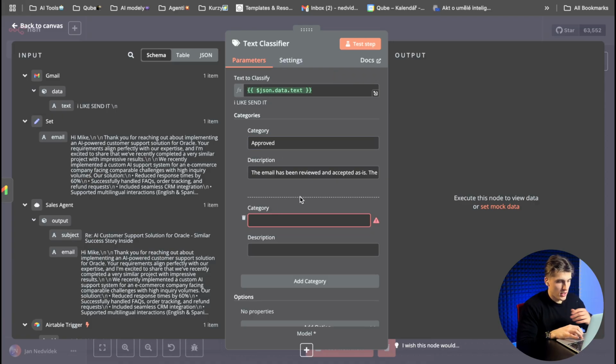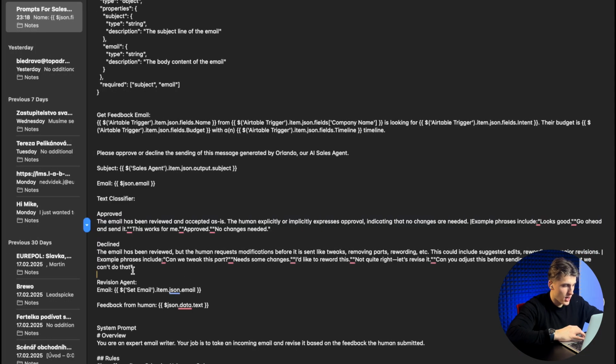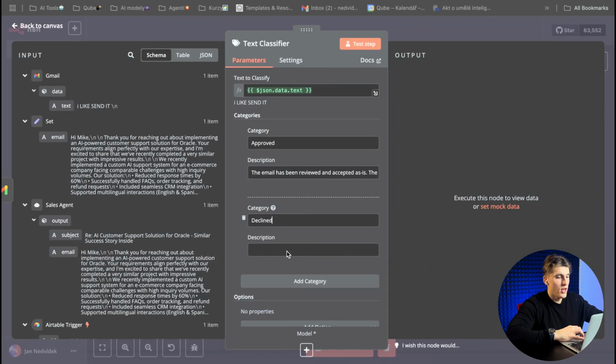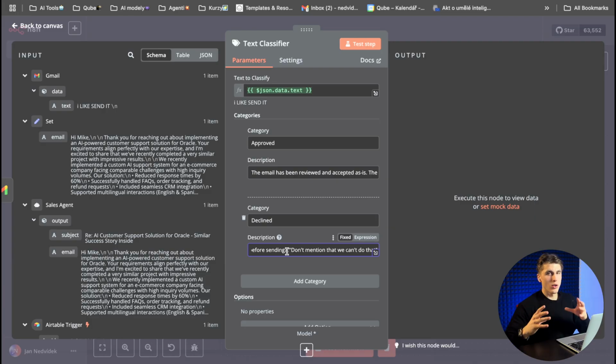The next category will be declined, and also here I described what declined means. Imagine, guys, the whole AI world is like a kid. If you have a baby, you need to say all the things to the baby, what the baby needs to do, why he needs to do it, and so on. If the baby is 3 years old, you need to say, hey, you need to take a fork and eat food like that. But if you are 18, you don't need to be told because you already know it.